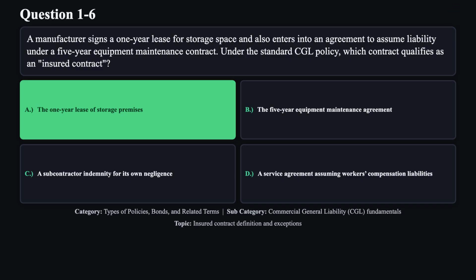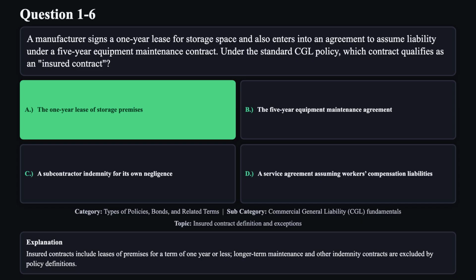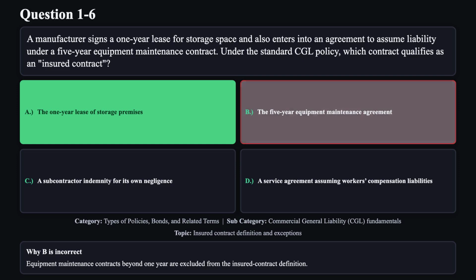The correct answer is A. Insured contracts include leases of premises for a term of 1 year or less. Longer-term maintenance and other indemnity contracts are excluded by policy definitions. Reason B is not correct. Equipment maintenance contracts beyond 1 year are excluded from the insured contract definition.